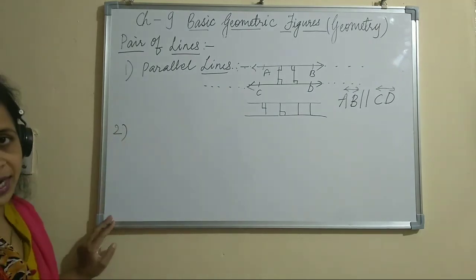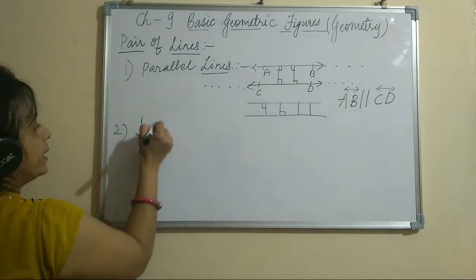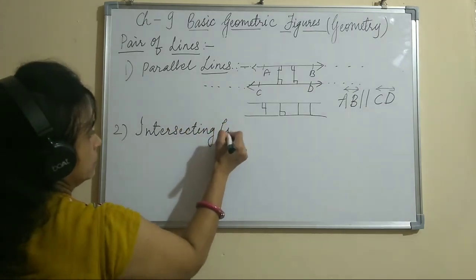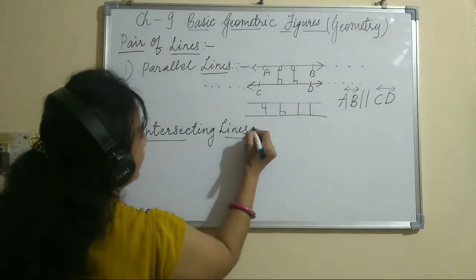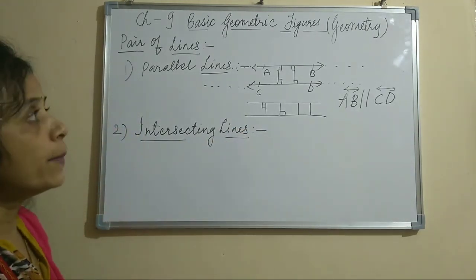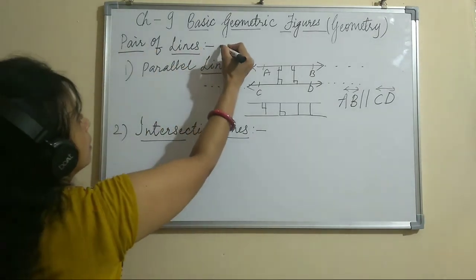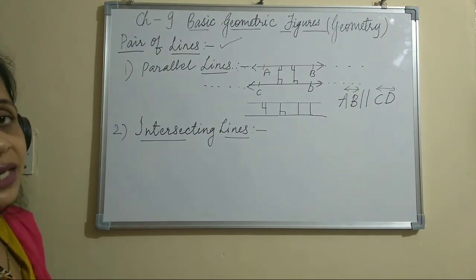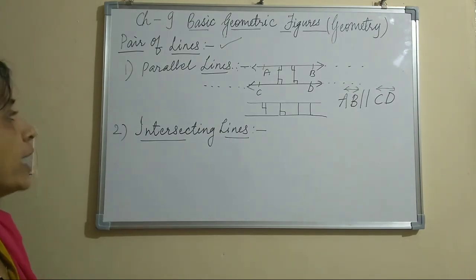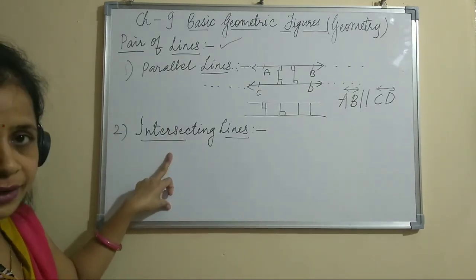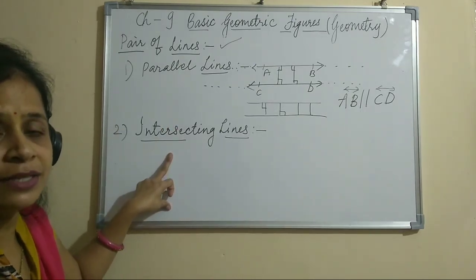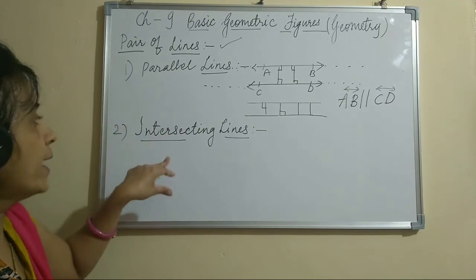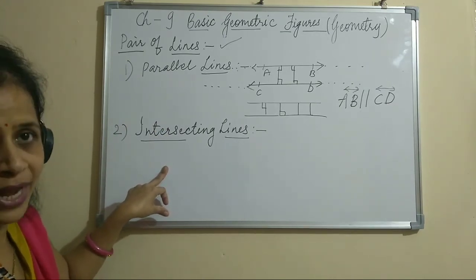Now the second set of lines are intersecting lines. See children, we are studying about pairs of lines. Pairs are basically of two types: parallel lines and intersecting lines. If two lines are there in a plane, they will definitely be of either type. Either they are parallel or they are intersecting. There is no third type of lines in a plane.